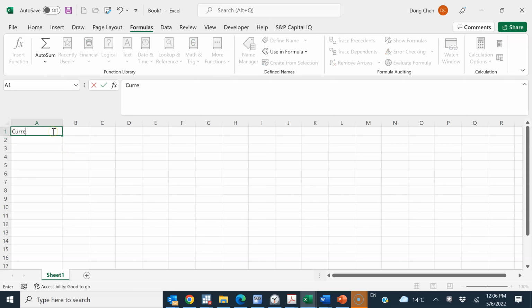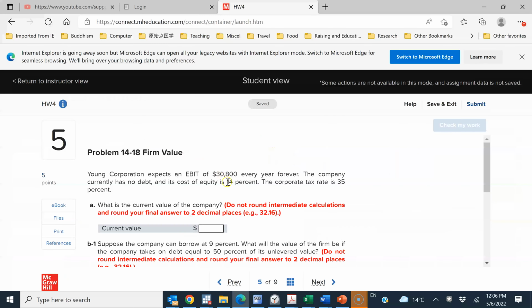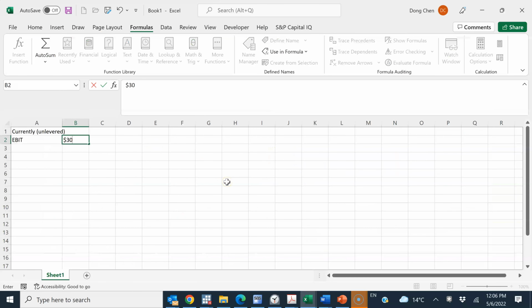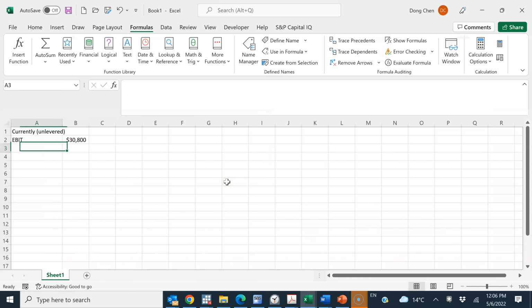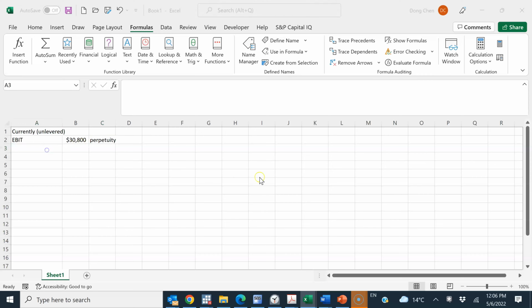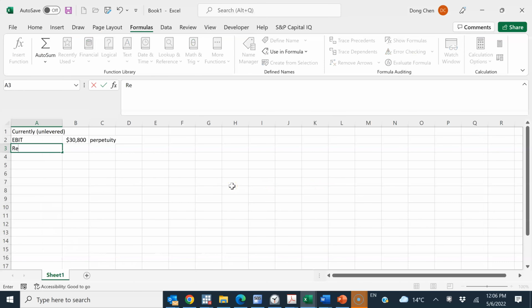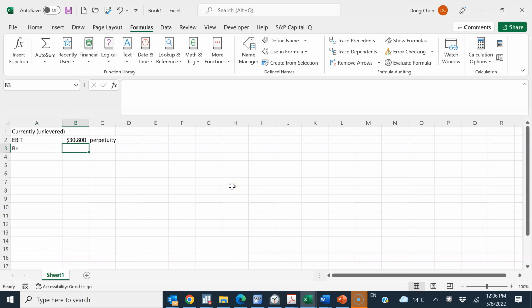So currently it's unlevered, and EBIT is provided. This is $30,800 forever. Right? This is a perpetuity, and cost of equity is 14%.